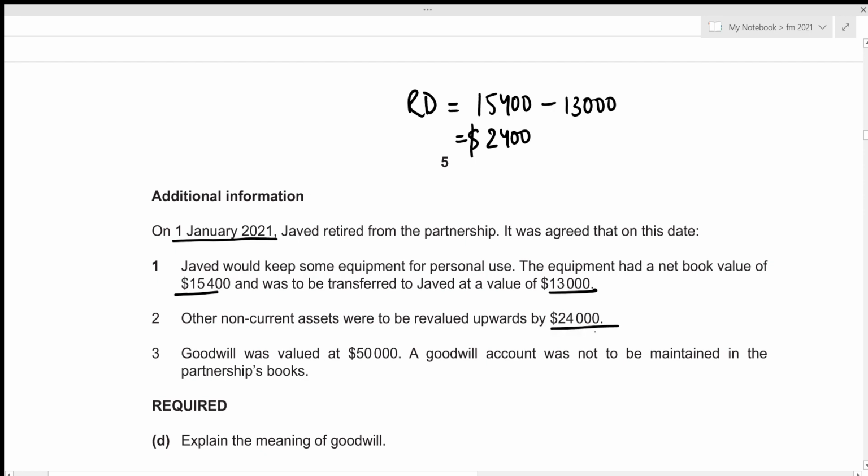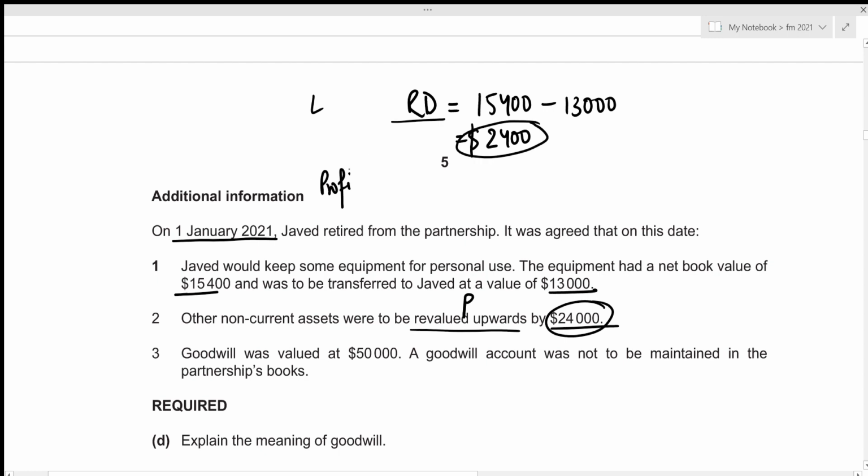Now we can figure out the total profit or loss on revaluation. This equipment was being revalued downwards, which is a loss on revaluation. But other non-current assets were being revalued upwards, which is a profit on revaluation. Clearly, the profit amount is higher than the loss amount, which means that overall, there is going to be a profit on revaluation.